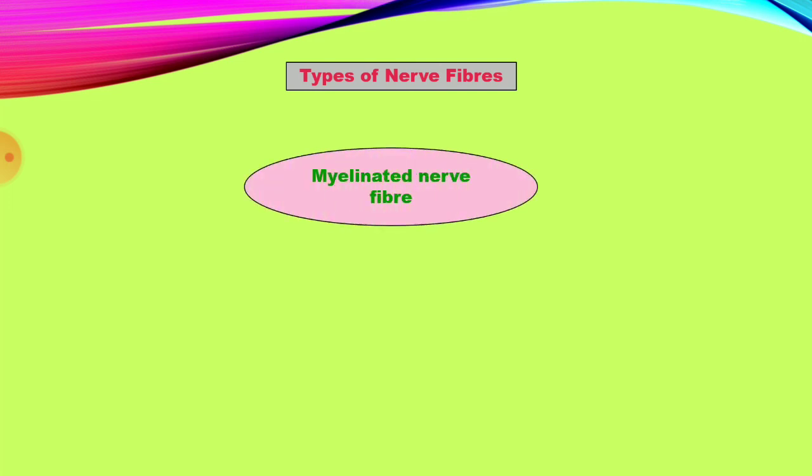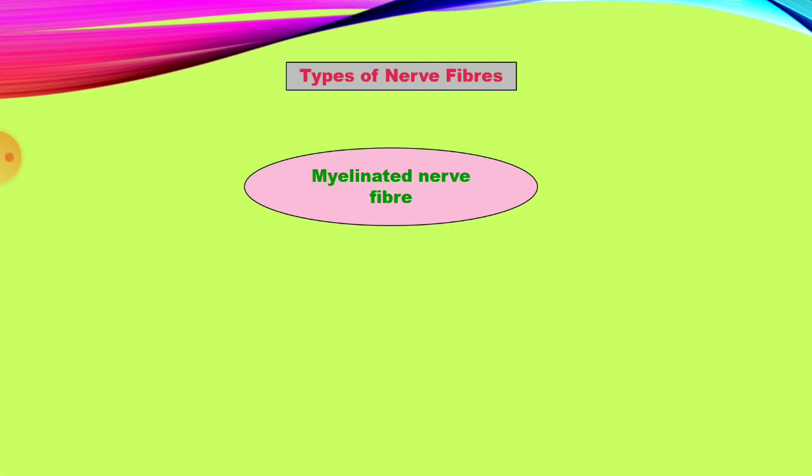Now, types of nerve fibers. Nerve fibers are of two types based on the presence and absence of myelin sheath. As I already told you, the axon has an outside cover, a protective sheath, the myelin sheath, that is white in color. That myelin sheath is present in some neurons. Some neurons do not have a myelin sheath.